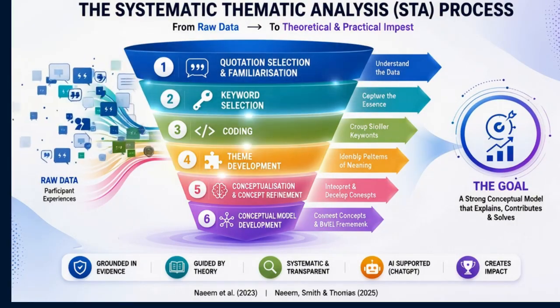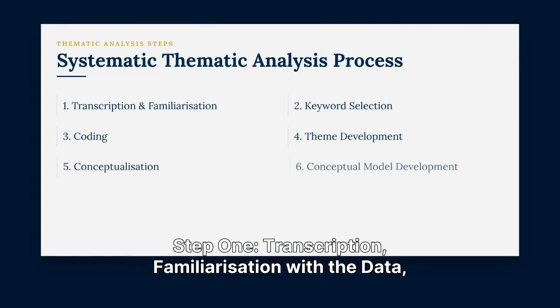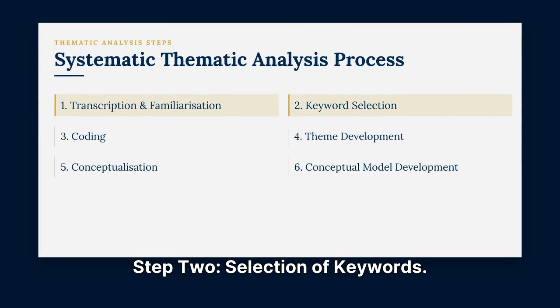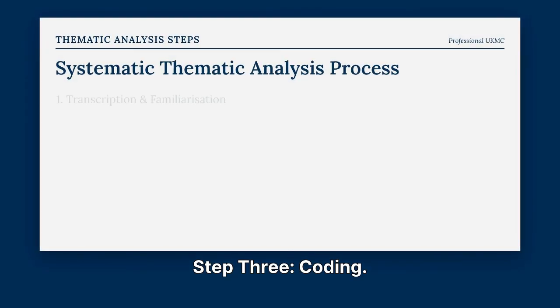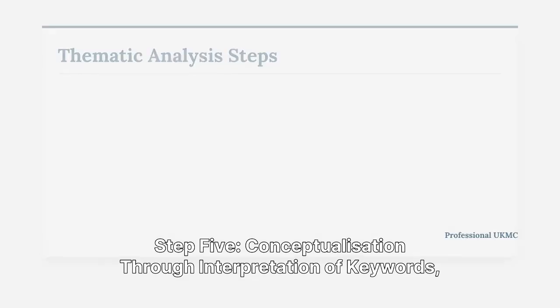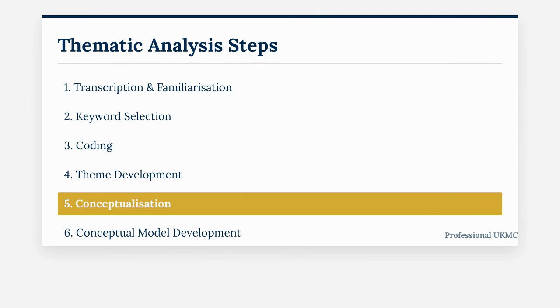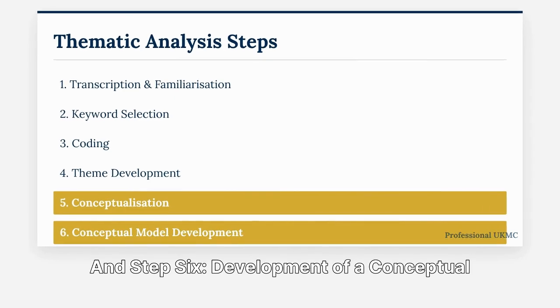The 6 steps are as follows. Step 1. Transcription, familiarization with the data, and selection of quotations. Step 2, selection of keywords. Step 3, coding. Step 4, theme development. Step 5, conceptualization through interpretation of keywords, codes, and themes. And Step 6, development of a conceptual model.